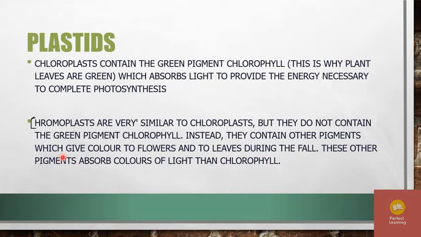Chromoplasts are also a type of plastid, very similar to chloroplasts, but they do not contain the green pigment. Instead, they contain other pigments which give colors to flowers and leaves during the fall, like the yellowish color of leaves when they dry. These other pigments absorb different colors of light than chlorophyll.